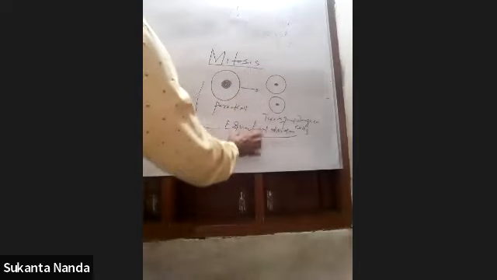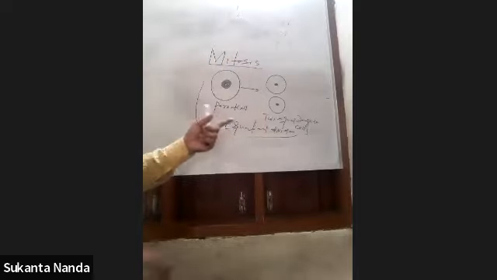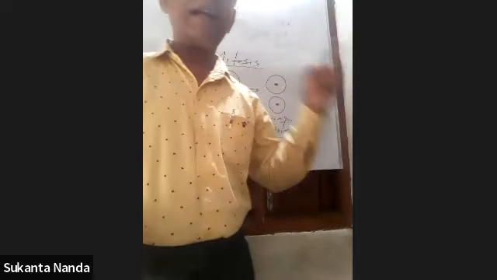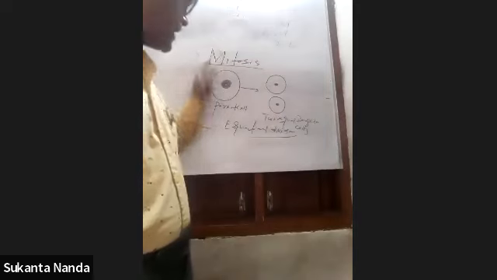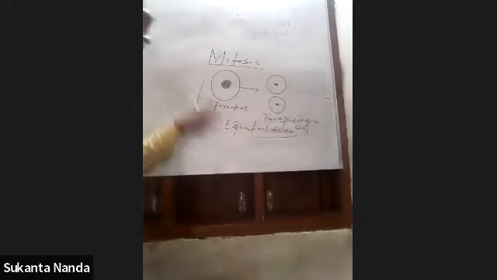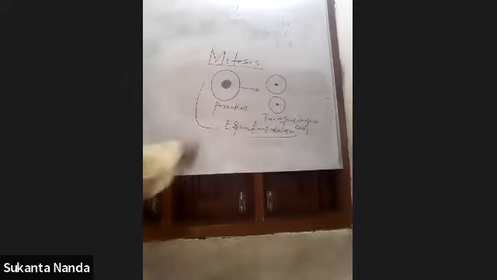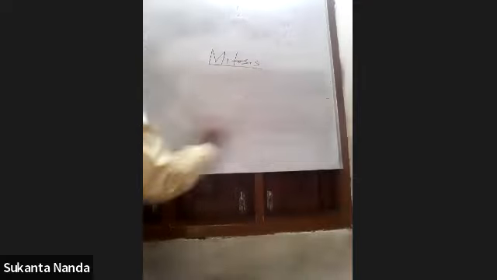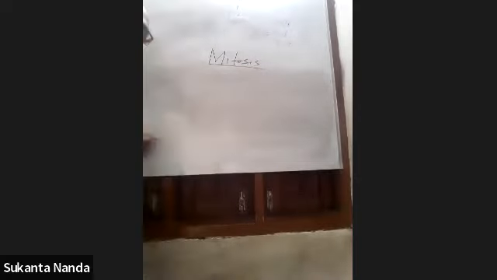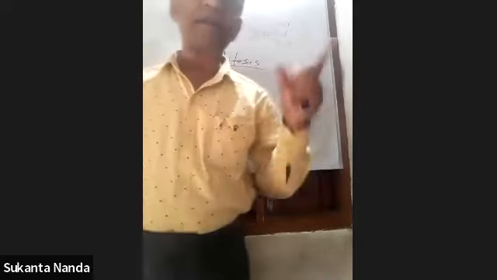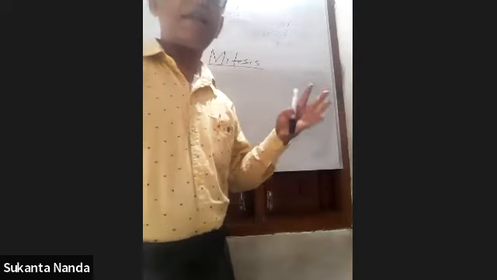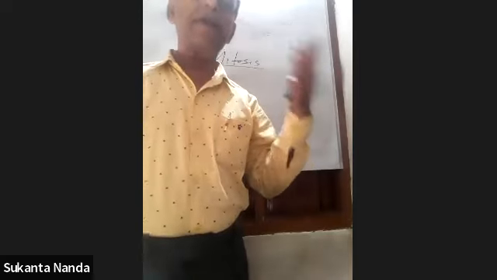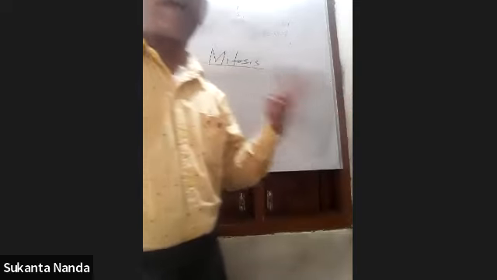You have to remember, students, that I have told you mitosis is an equational division. Mitosis is an elaborate process. It is a long-run process. I have told you that in some cells it happens within 30 minutes, and in some cells it takes 3 hours. So it is an elaborate, complex process.